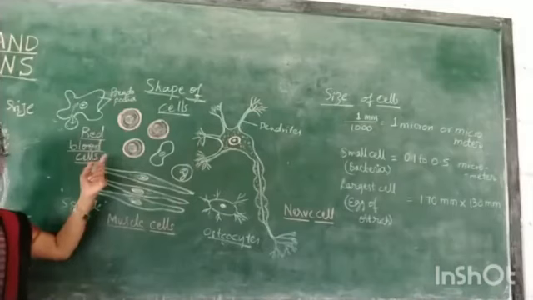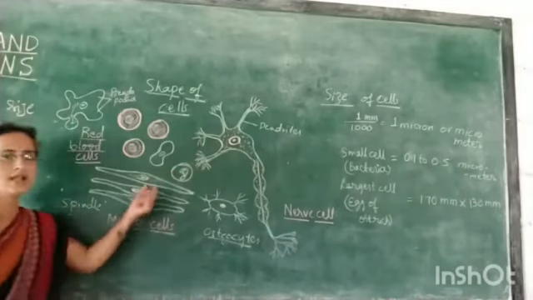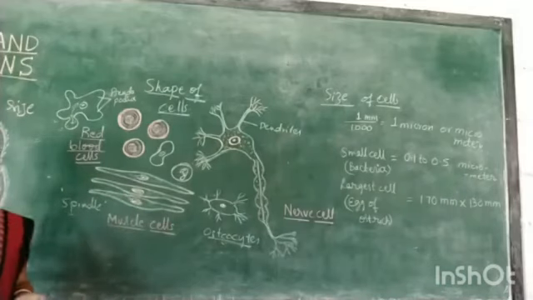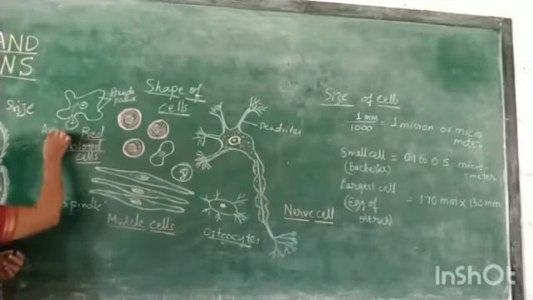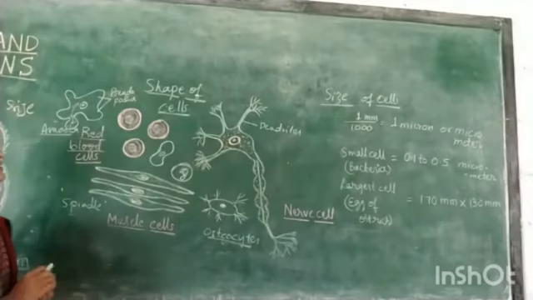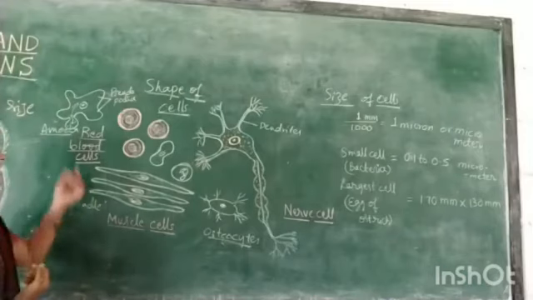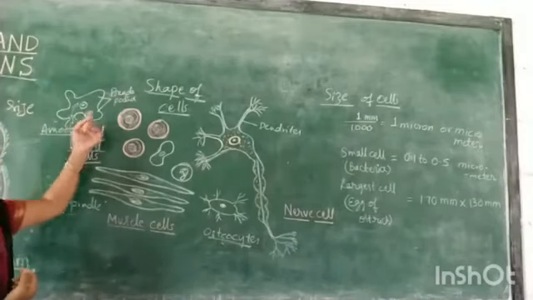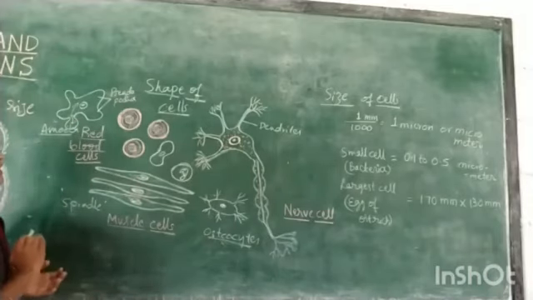Among the blood cells you have the white blood cells. These cells will be constantly changing their shape. Likewise the amoeba, as you have learned earlier, constantly changes its shape. What is the reason for the constant changing of the shape of the cells? These have structures like pseudopodia or false feet.